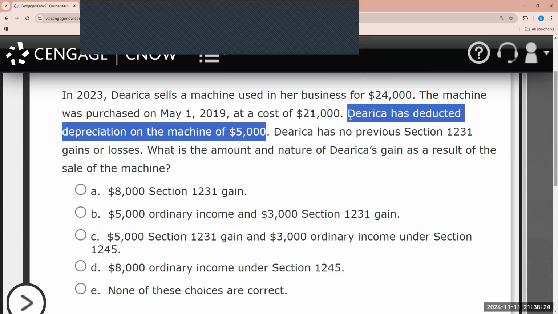What the rules essentially say is that when the item is being sold, the Section 1245 recapture is defined as the total depreciation claimed on this property. In this case, the depreciation on the machine was $5,000, so $5,000 is going to be treated as ordinary income. The next thing to factor in is the amount treated as Section 1231 gain.